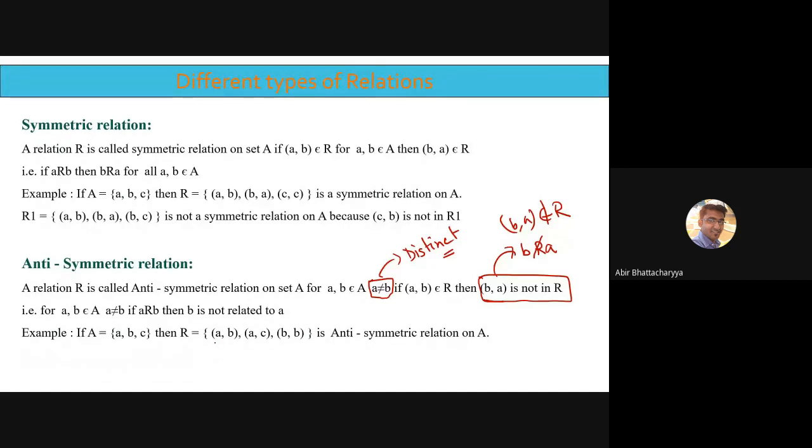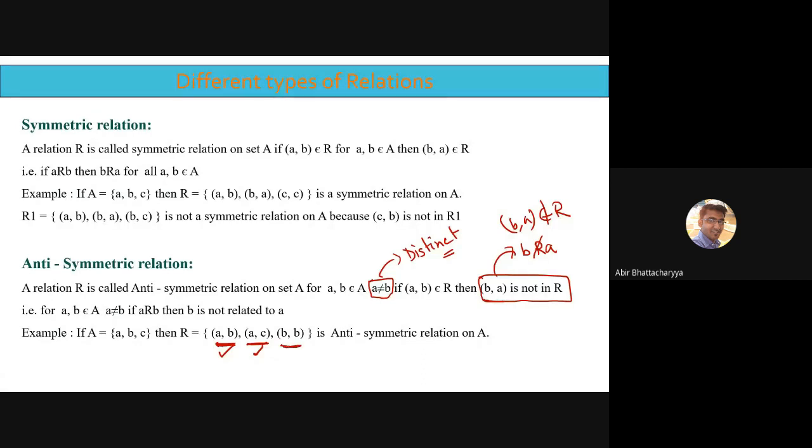First, we have to check only the elements that are not equal to each other. That means AB, where A and B are both distinct elements. So AB is present. Since AB is present, BA should not be there. Check whether BA is there. So it's correct, it's holding the condition of antisymmetricity. AC is there. Since AC is present, CA should not be there. Getting my point? AC present, but CA should not be there. So it's holding the antisymmetricity.